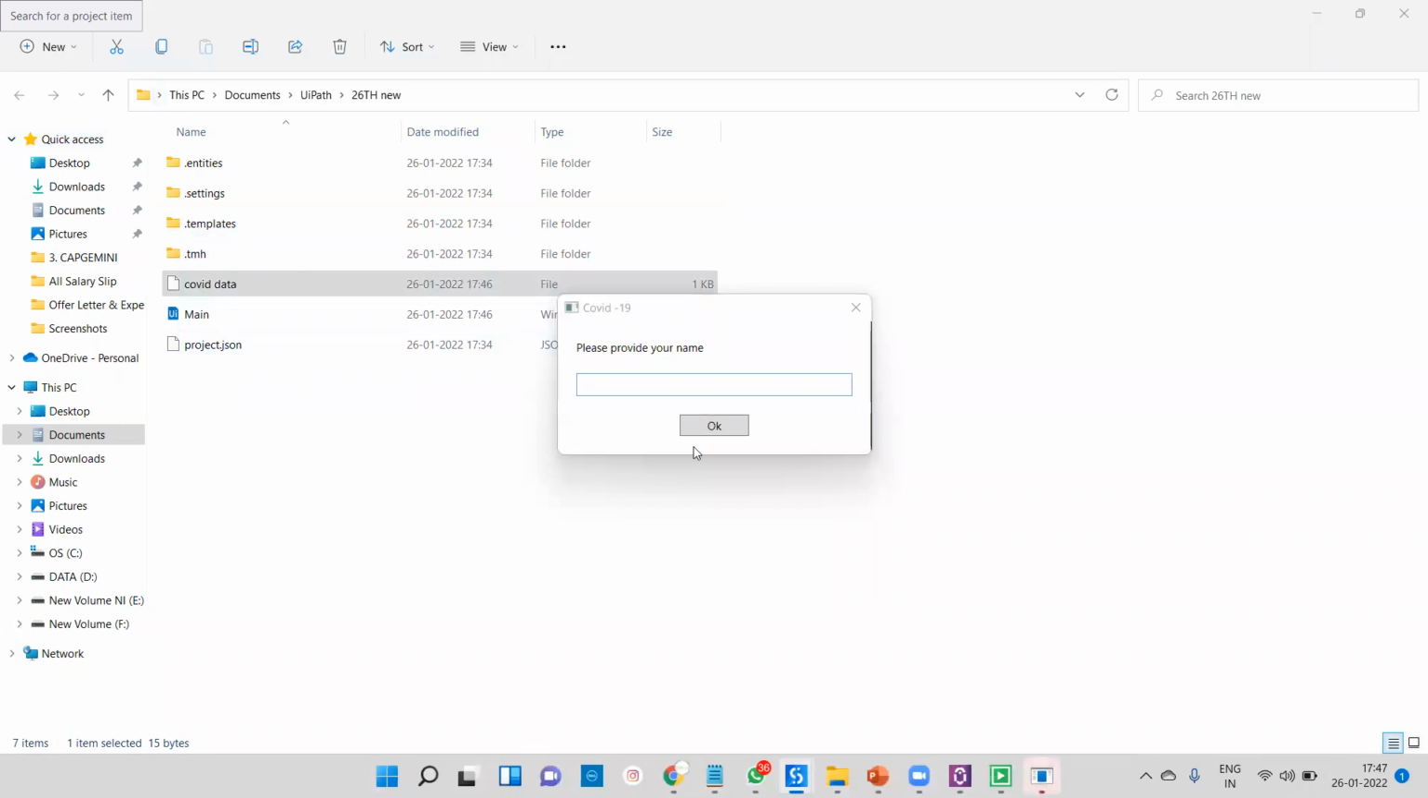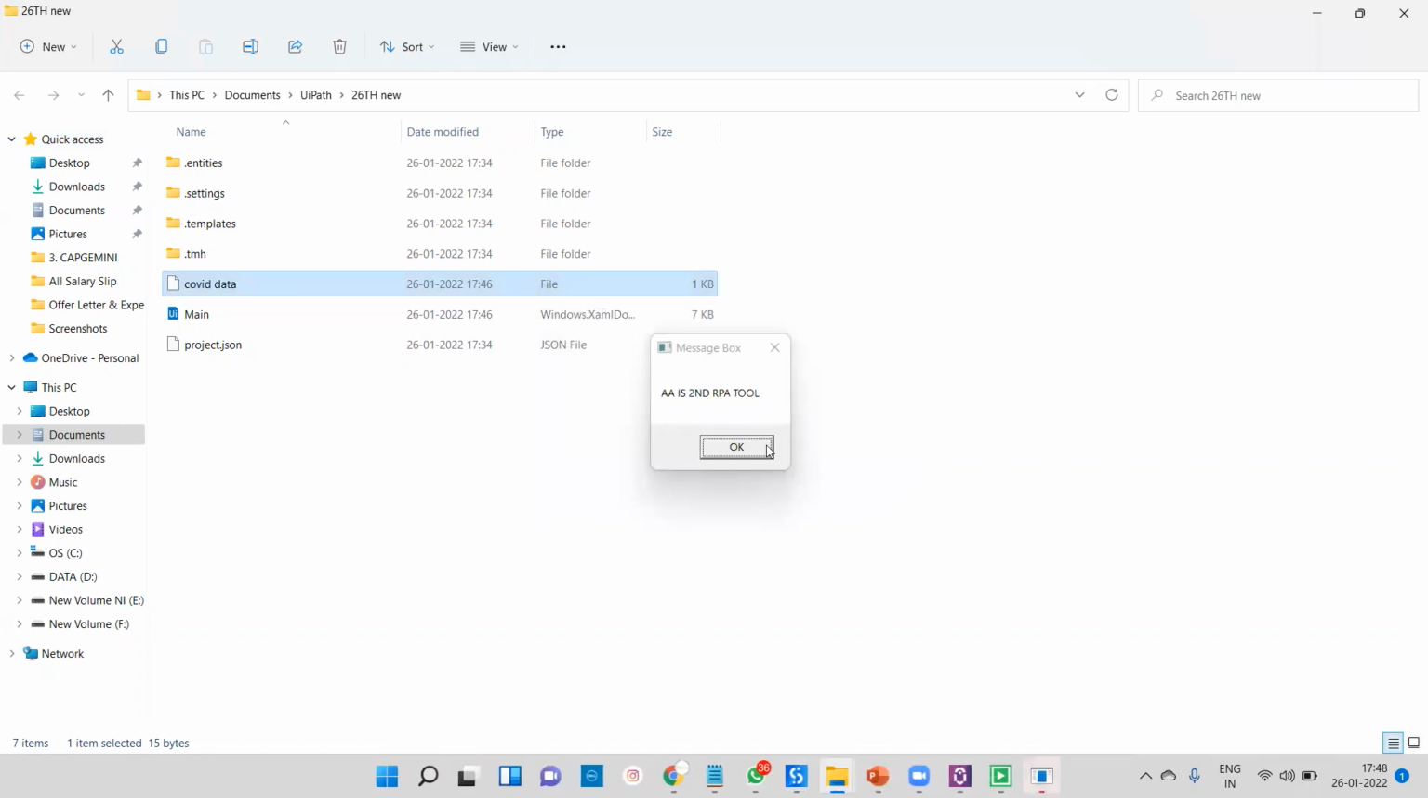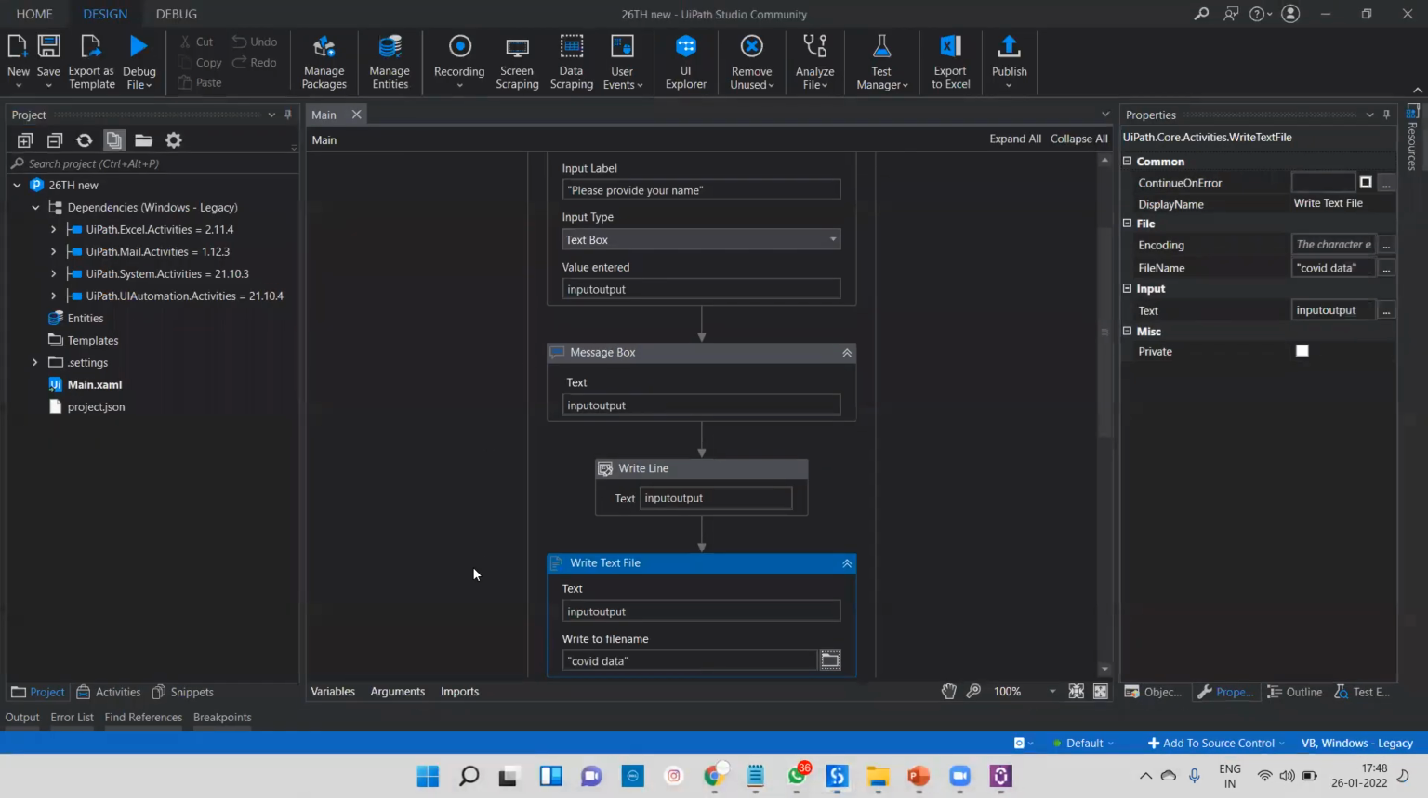So right now I'm going to pass these things called automation's second RPA tool. Okay, so I've changed my name. If you click OK, we are getting the same things, and we are getting the data into that particular notepad also. Everything will get like it. Okay, let me show these things in the notepad. Right now we are getting all these things. It's working fine.